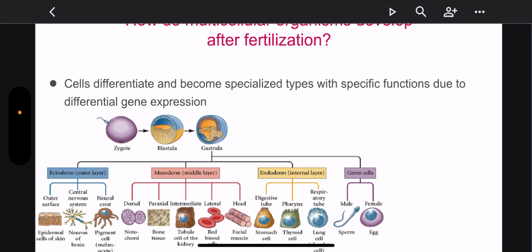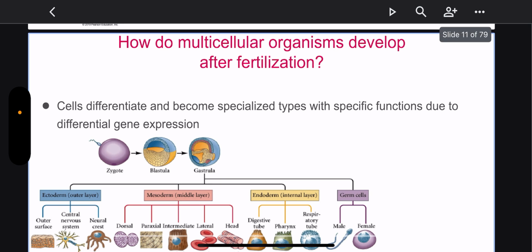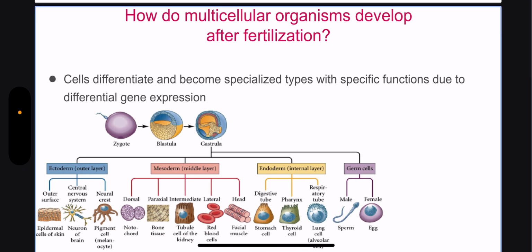How do multicellular organisms develop after fertilization? Cells differentiate and become specialized types with specific functions due to differential gene function. So, of course, you have mitosis creating all those different cells, but they also need to assume their own roles, and that happens after.